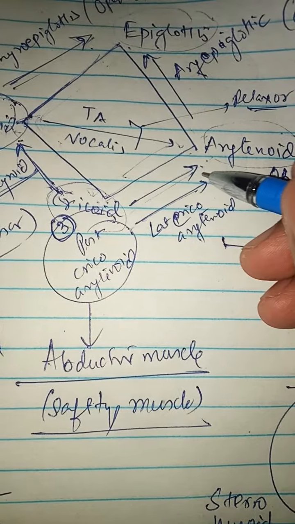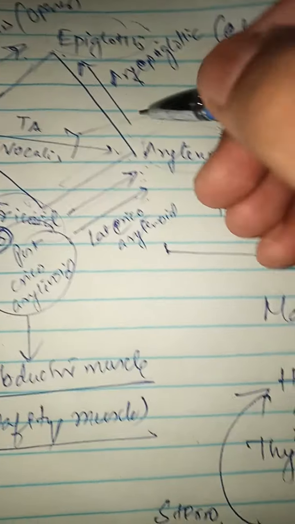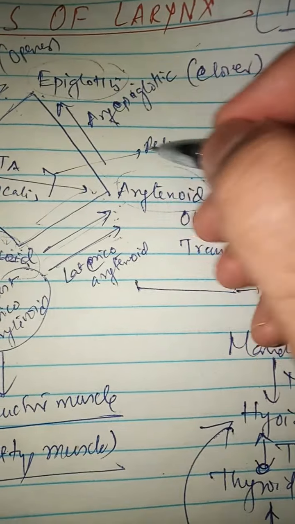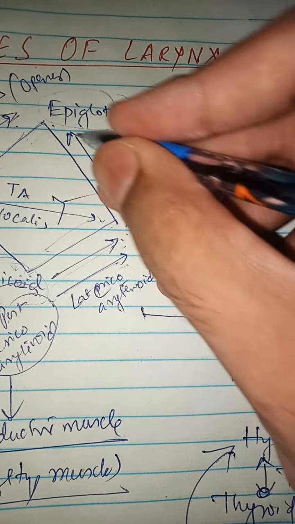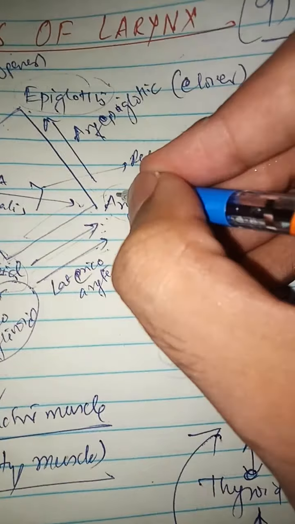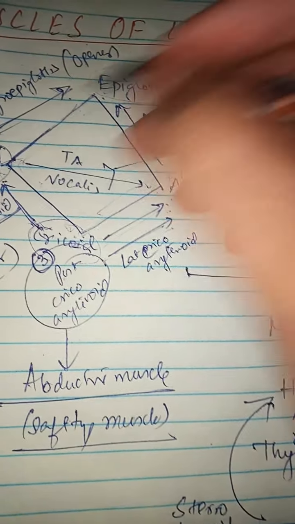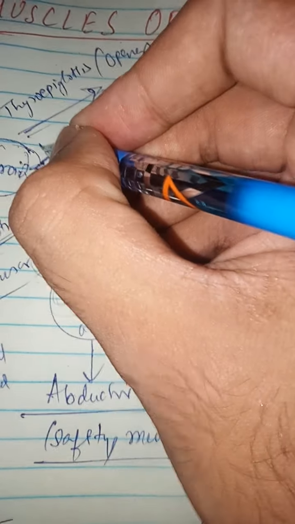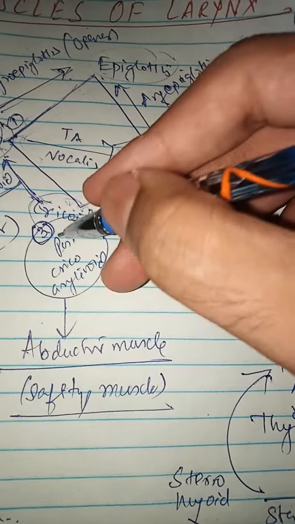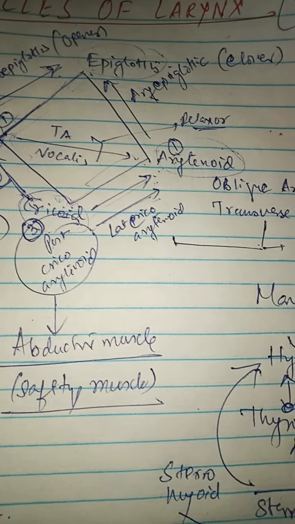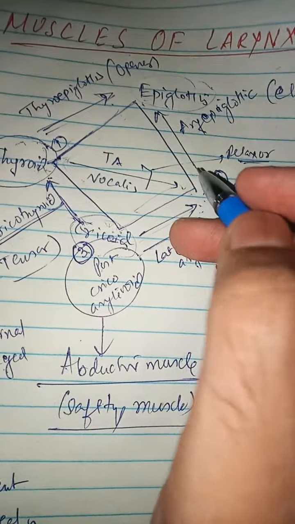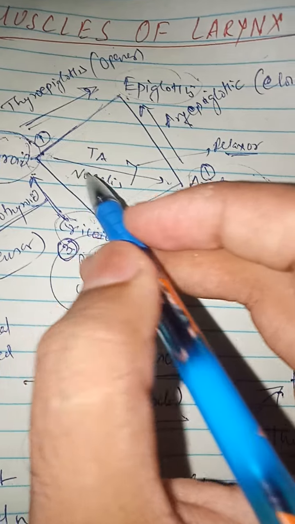So from the cricoid there are three muscles: cricothyroid, posterior cricoarytenoid, and lateral cricoarytenoid. From the arytenoid to the epiglottis there is only one muscle, the aryepiglottic. From the thyroid to the epiglottis there is only one muscle. So 3, 1, 1, that is 5 muscles.